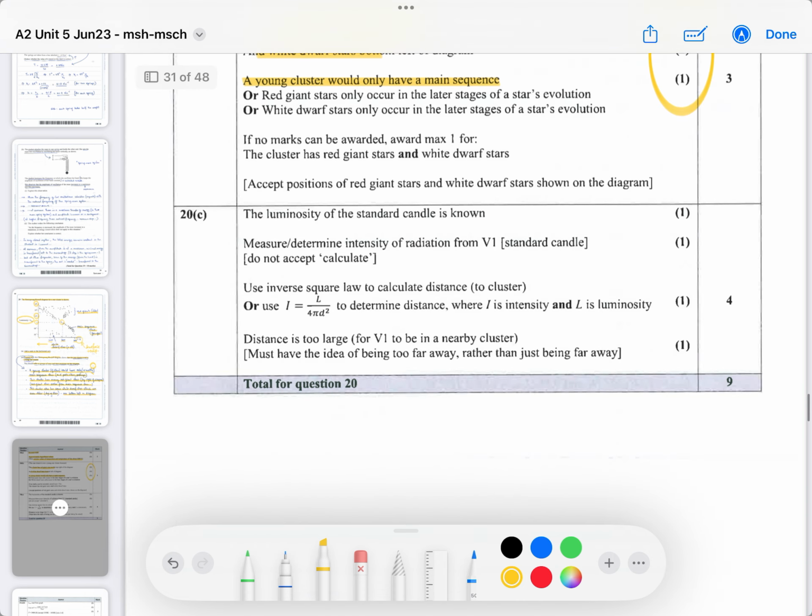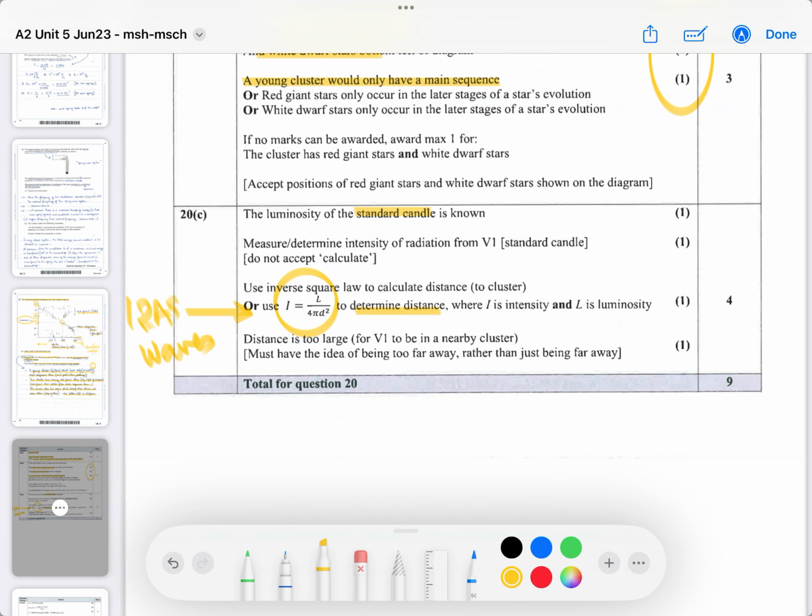In the next part of the question, we're going to talk about standard candles, which have known luminosities, and how we can use the known luminosity of standard candles by measuring their intensity from Earth and then determine their distance using this equation of intensity, which we did in year 12. Yes, so this was in 12 AS, and that's in waves. So the intensity of radiation is equal to the luminosity divided by its distance squared.